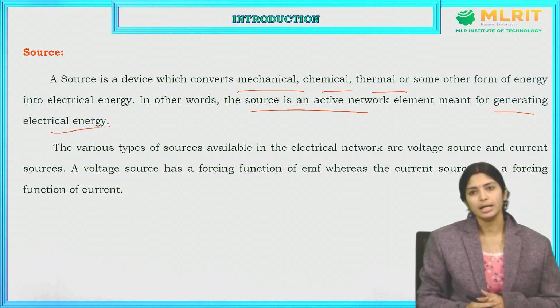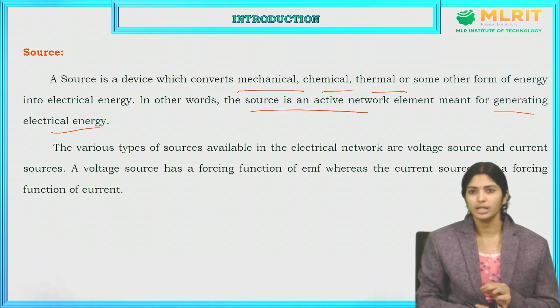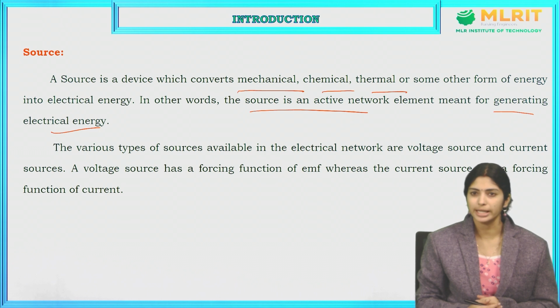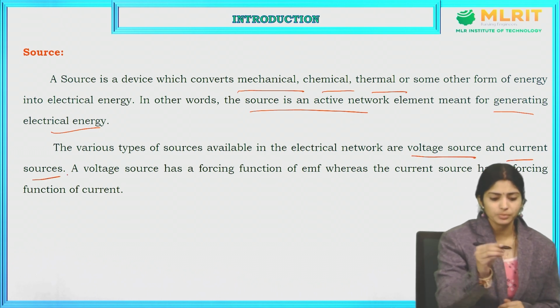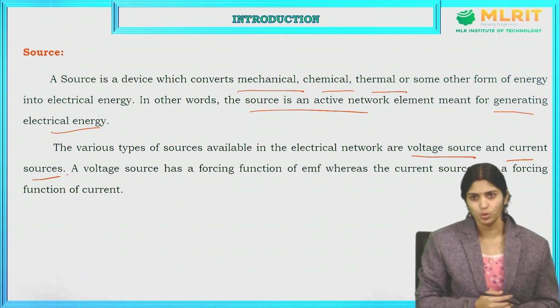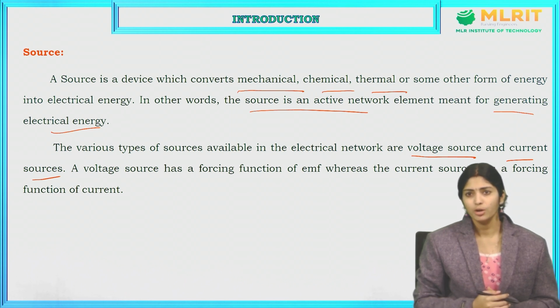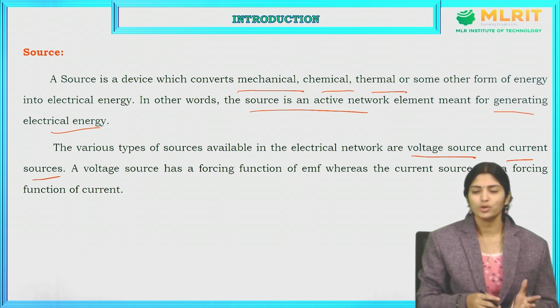The various types of sources which we use in our electrical network are mainly two types. They are voltage source and current source. What does a voltage source do, or what does a current source do? What is a voltage and what is a current? Based upon that, the voltage source and current source will work.